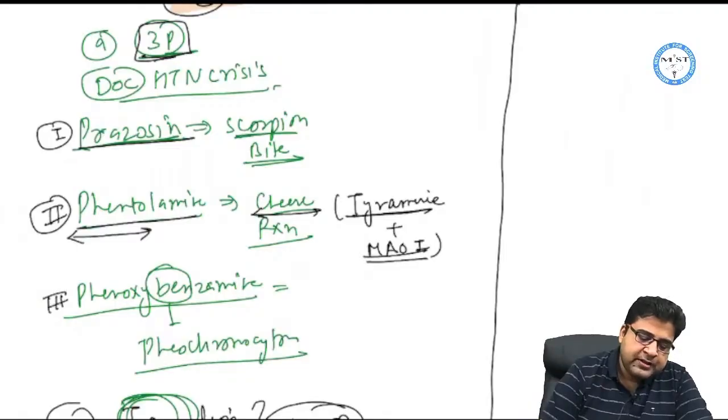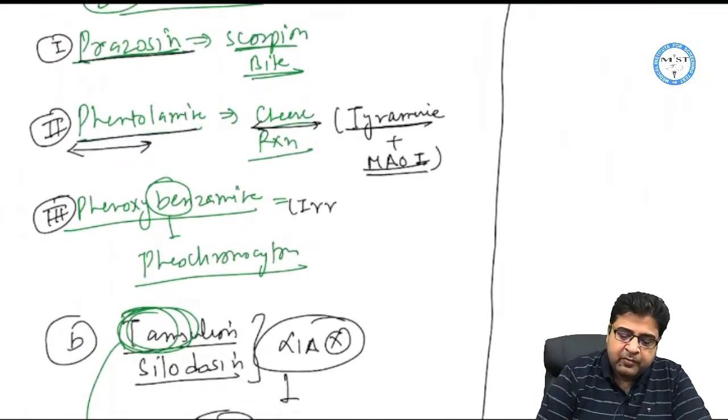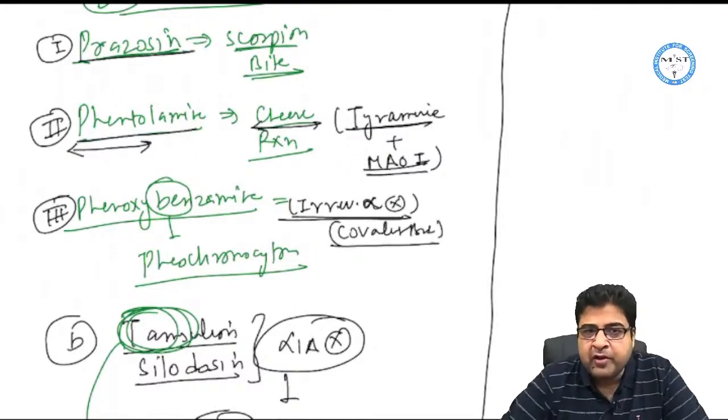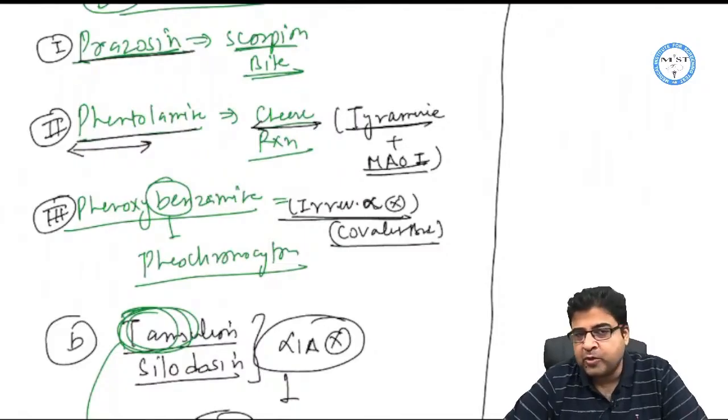Third drug, phenoxybenzamine. Now phenoxybenzamine is an irreversible blocker of the alpha receptor. This is a unique medicine which blocks the alpha receptor irreversibly by making a covalent bond with it. We use this medicine for the treatment of pheochromocytoma.